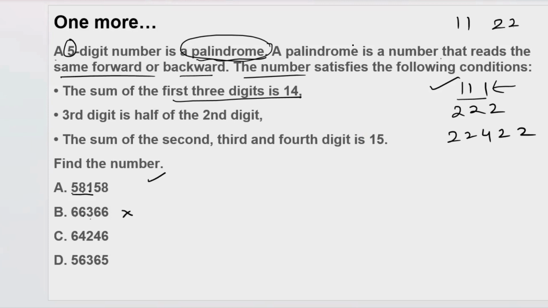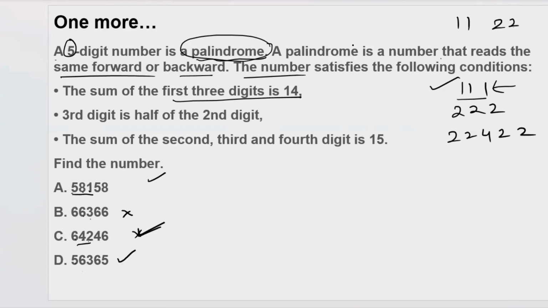This number can't be our answer. 6, 4, 10 and 2, 12. The sum of the first 3 digits should be 14, so this can't be the answer. Yes, 6, 4, 12 and 2, 14. Yes, it can be your answer. After that, 5, 6, 11 and 3, 14. This can be your answer.